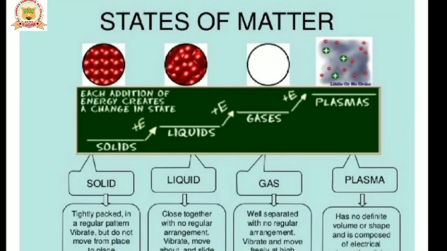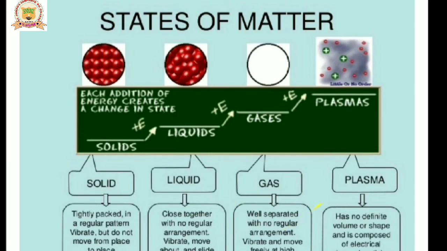Next, the four types of matter: solid, liquid, gas and plasma. A solid upon heating is converted into liquid, a liquid on heating is converted into gas, and then a higher heat is present in the plasma state. The characteristic features of a solid: the particles are tightly packed in a regular pattern, they vibrate, but they do not move from one place to another. In a liquid, they are close together with no regular arrangement.